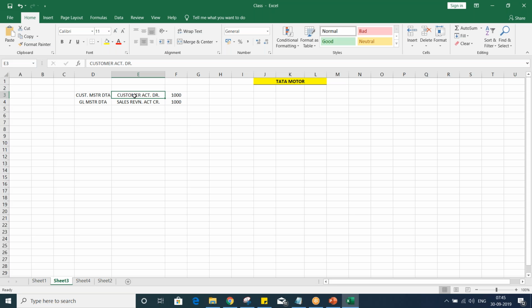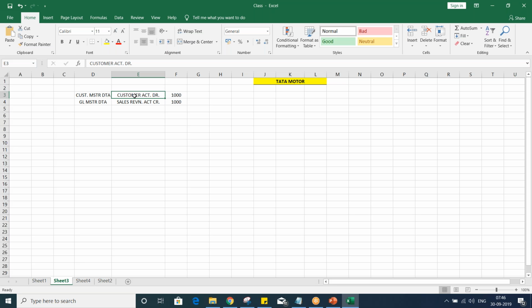If somebody asks, what do you mean by customer account group? In that case, we can say that account group controls the fields which appear during creation of customer master. It also controls the number ranges of the customer master, right? But if somebody asks, what do you mean by account group? No customer, no vendor, no GL. It means a common account group. So you have to give the answer in that way itself.